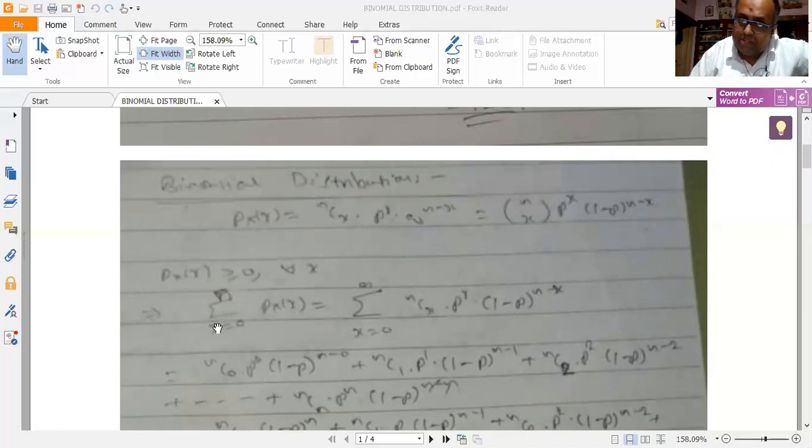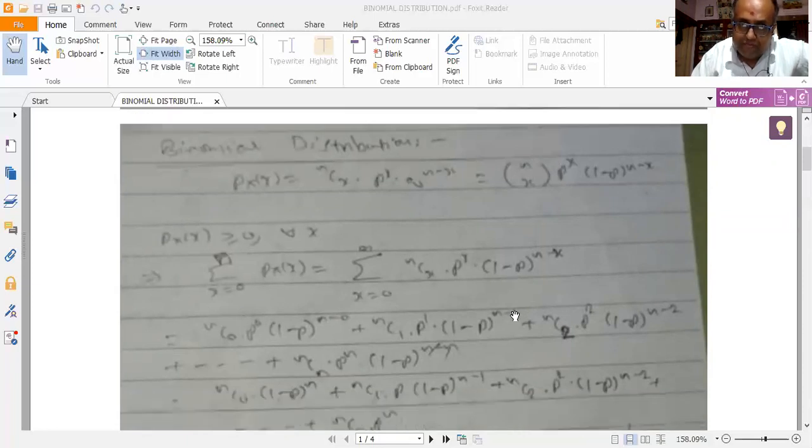So here we should be careful in selecting the upper limit. There are n possible chances. Among the n possible chances, how much success I am going to achieve, that I need to have. So that's why summation x is equal to 0 to n, Px of x I should prove.